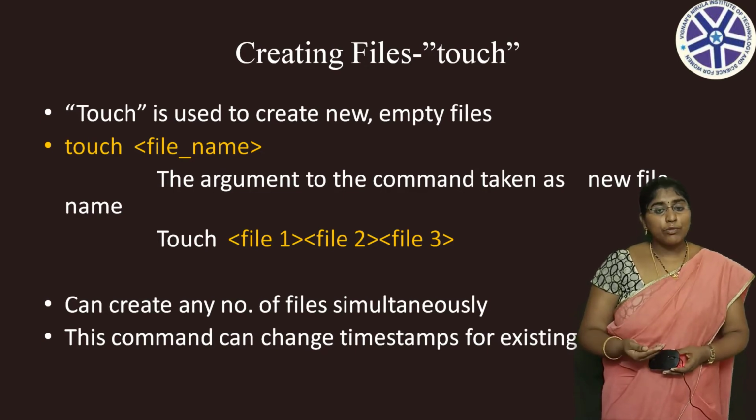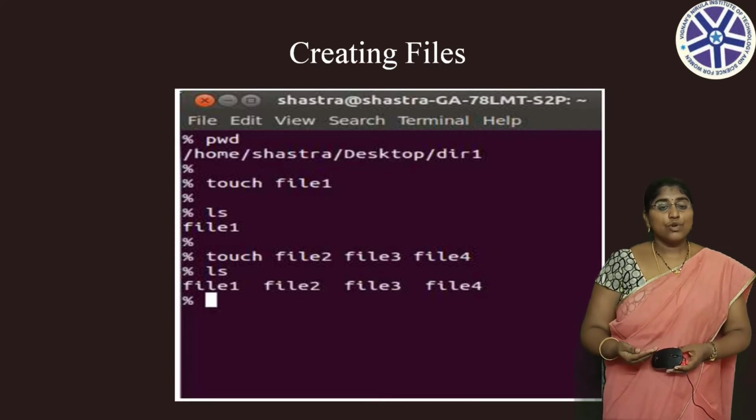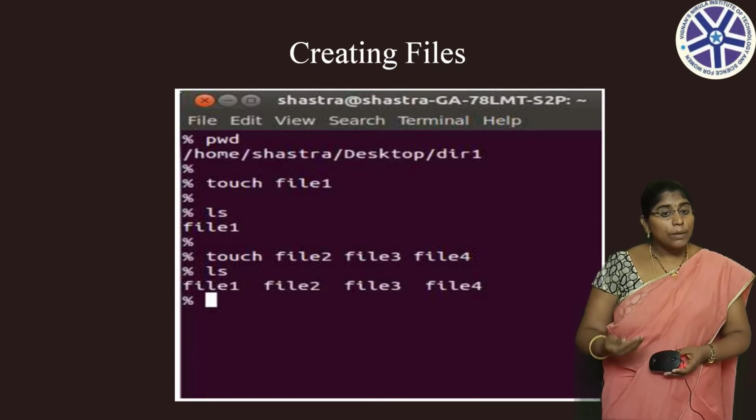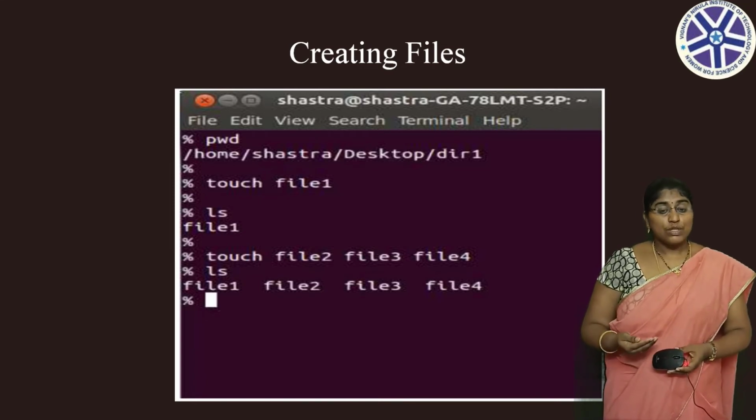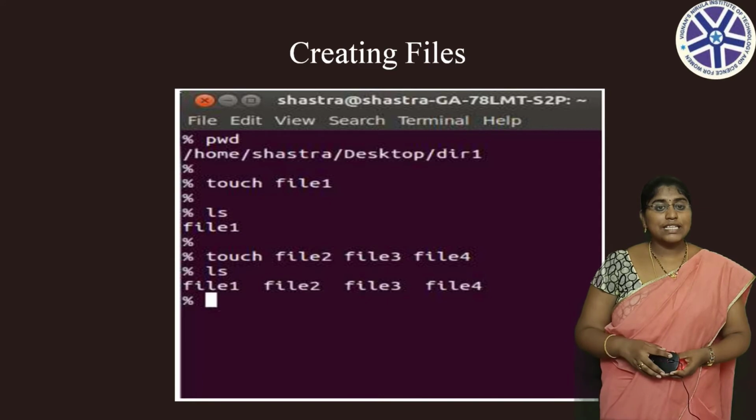Let's take one more example. $touch space file1 space file2 space file3. So by using this command you can create more than one file simultaneously. It means you can create 3 files at a time. So this command can also change the timestamp for existing files.